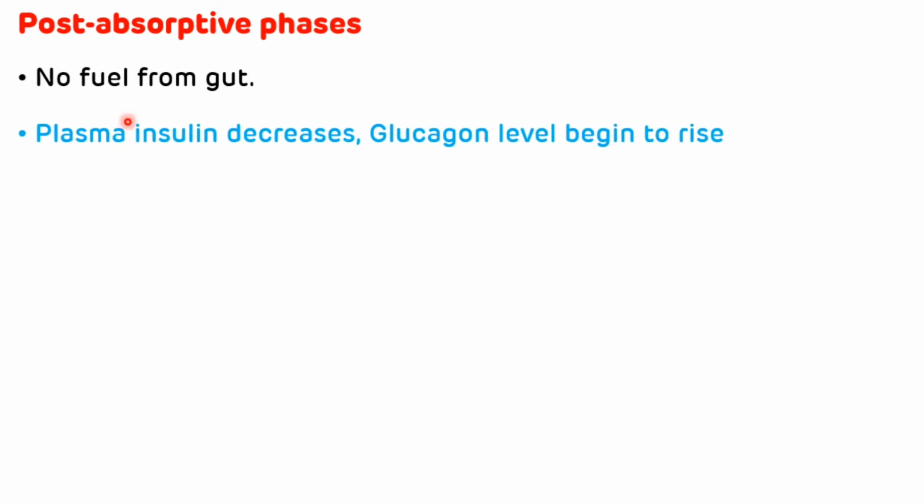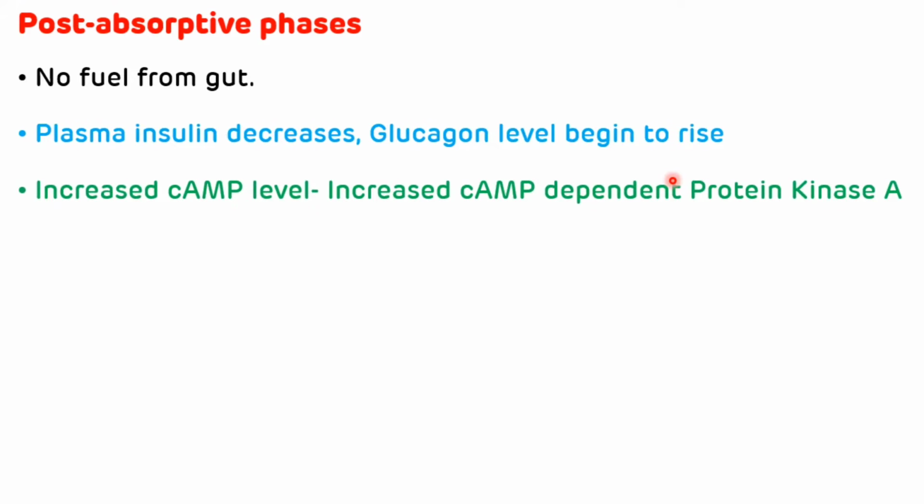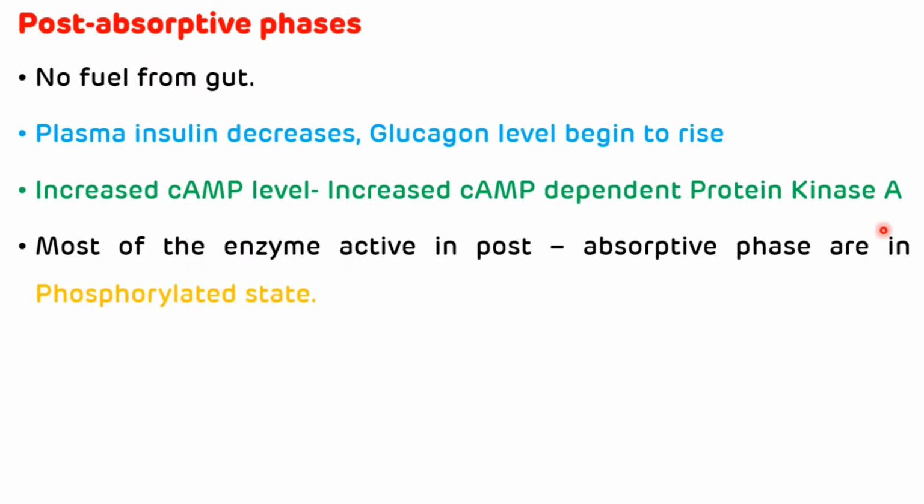Now we will discuss the post-absorptive phase. In the post-absorptive phase, there is no fuel from the gut. Plasma insulin level decreases and glucagon level begins to rise, so there is an increased cyclic AMP level, so there will be increased cyclic AMP dependent protein kinase A. Most of the enzymes which are active in the post-absorptive phase are in the phosphorylated state.